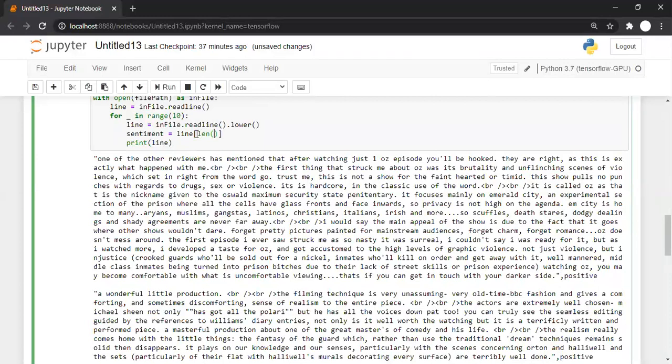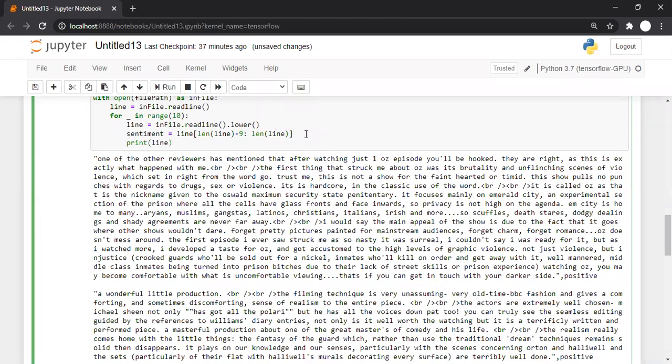We'll say length of a line. How many characters are there in a line? Minus 9. So why are we writing minus 9? Because we know Python is a zero indexing based thing, na? If the length of a particular string is 20, then according to Python, it is indexed from 0 to 19. So if we want the last 8 characters, we cannot simply subtract 8 from the length. We have to subtract 9 from the length because it's a zero based language. And up to what? Let's say length of line.